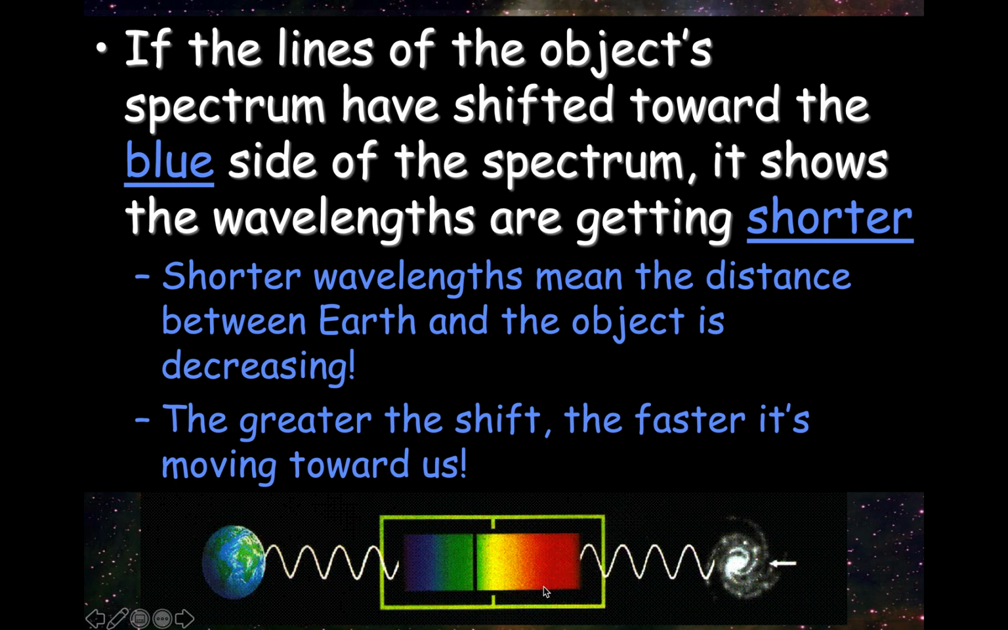Okay, now here's another one. This galaxy is moving towards us. So the light that it's giving off is getting compressed. Shorter wavelength. It's moving to the blue side of the spectrum. It's blue shifted. And the greater the shift, the faster it's moving towards us.